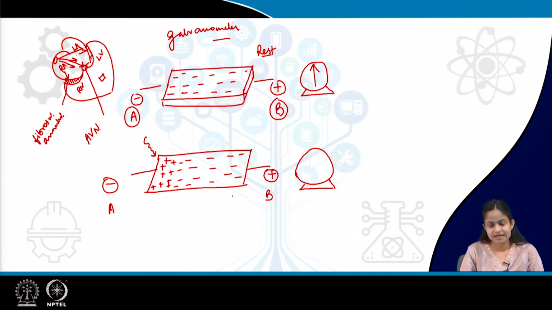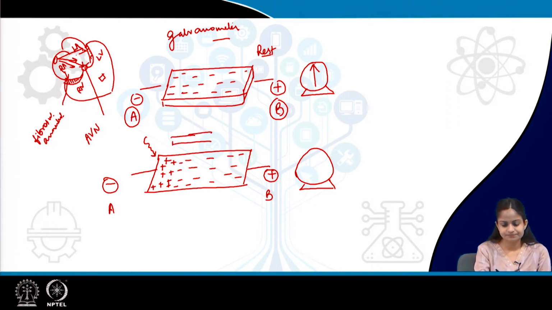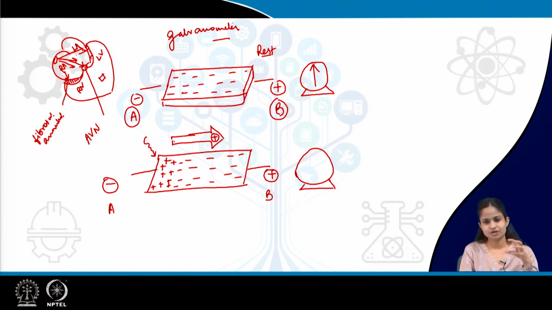In this case, the direction of this vector will be the same as the direction of this depolarization wave, that means towards B or towards the positive, and the charge it will carry, since it is the positive charges that are going on. So, this vector is carrying positive charge at its head. So, positive charges moving towards the positive electrode.